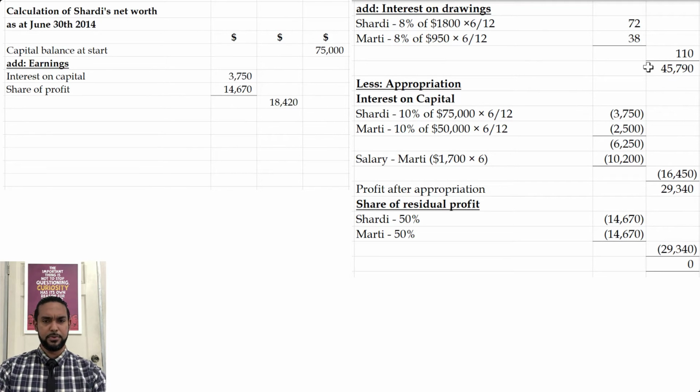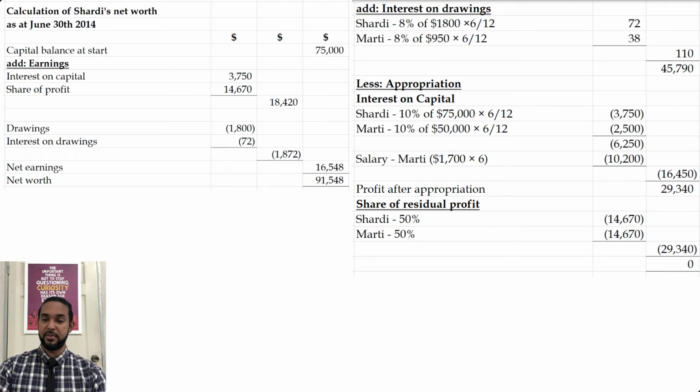Now she had a couple of withdrawals. So the interest on drawings and the drawings itself. So we're going to put those two things as well. Total them up, and we're going to get a net earnings of 16,548 to give us her net worth of 91,548. So again, her net worth would be her initial capital balance at start, add any earnings from the partnership, and minus any withdrawals from the partnership. Right? I forgot to put that heading in there initially.